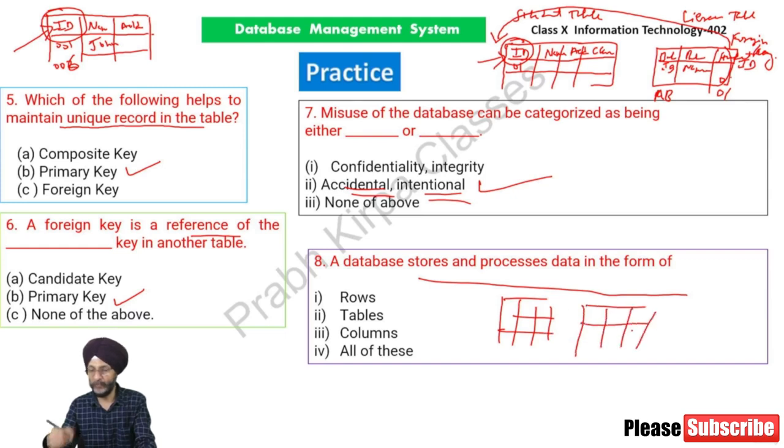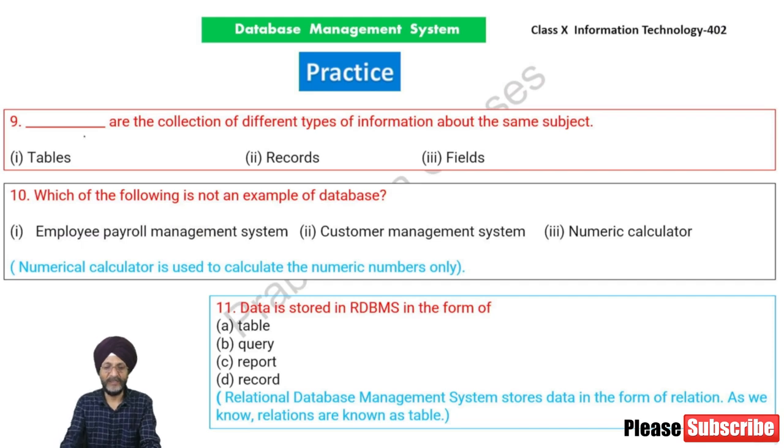It can be a product table, employee table, supplier table, customer table, and much more. So a database stores and processes data in the form of tables. Next, a table is a collection of different types of information about the same subject.